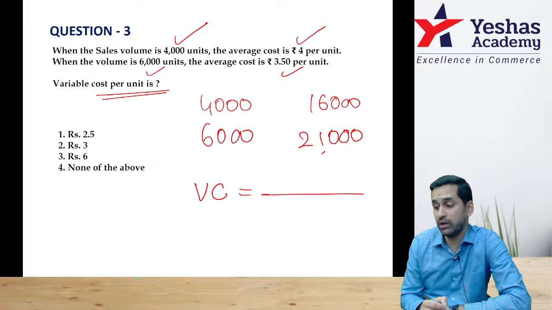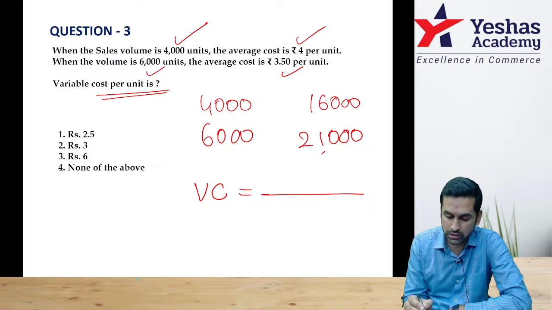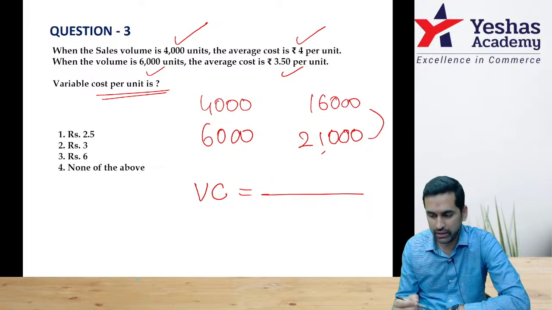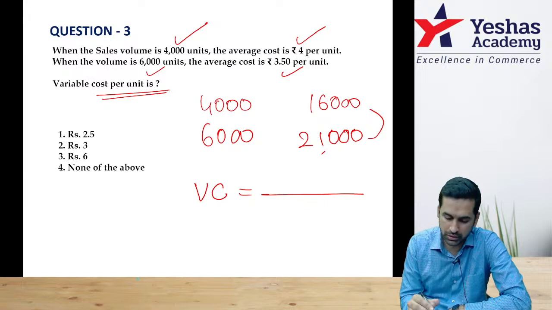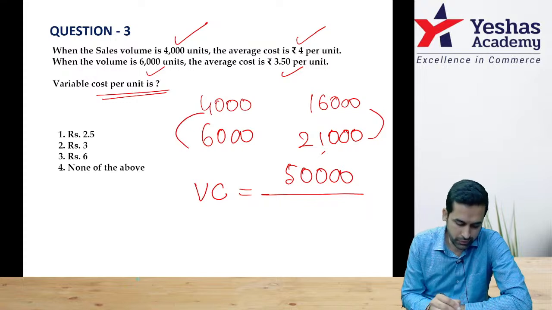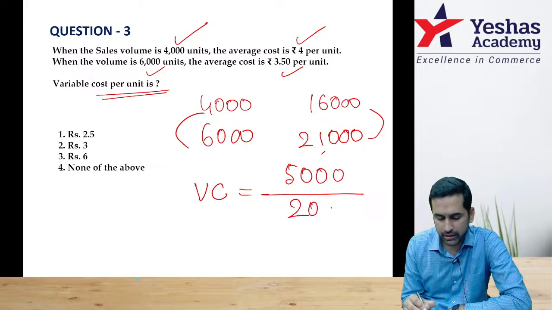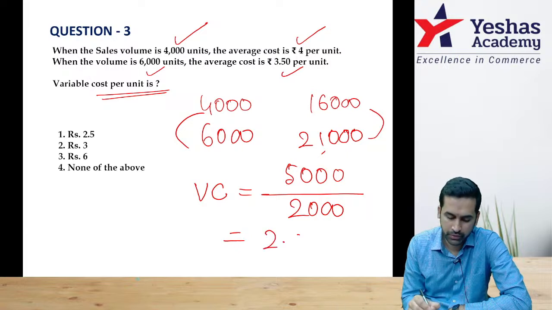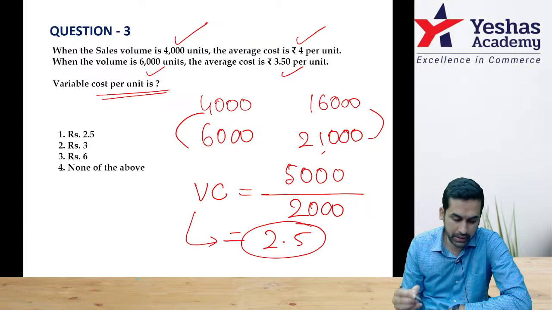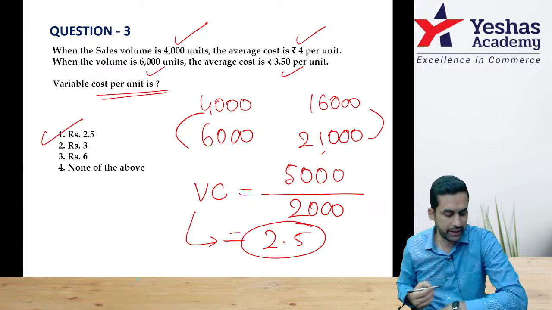We have a formula. Remember, change in cost by change in activity. How much is the change in cost? 21,000 minus 16,000, 5,000 rupee, divided by change in activity. Change in activity is 2,000 units. Therefore, I am getting 2.5 rupee.